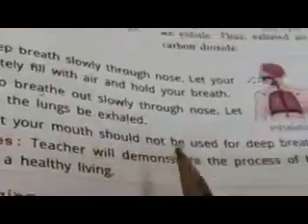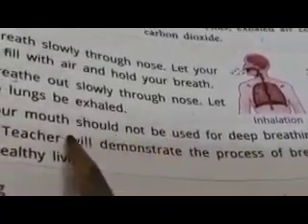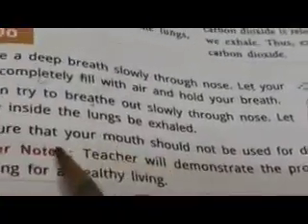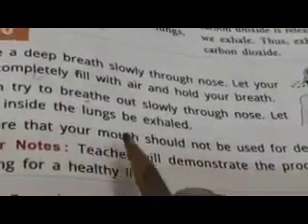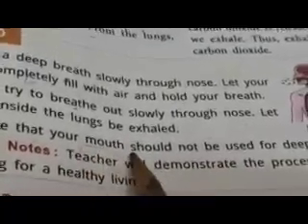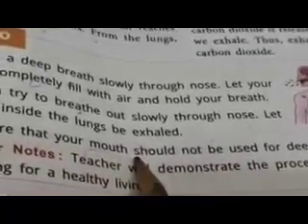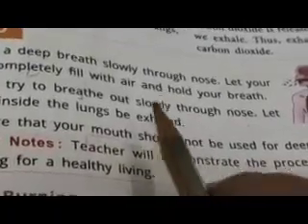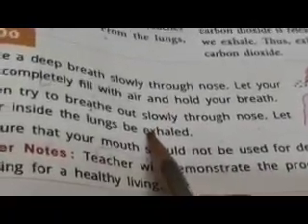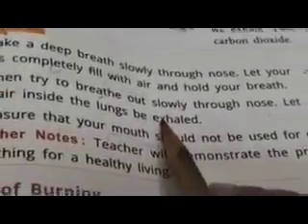And when you are doing this, your mouth should not be open. You should not take air in or give air out through the mouth. Then you will be able to understand the process of breathing very nicely.